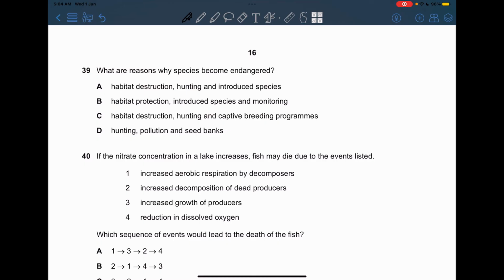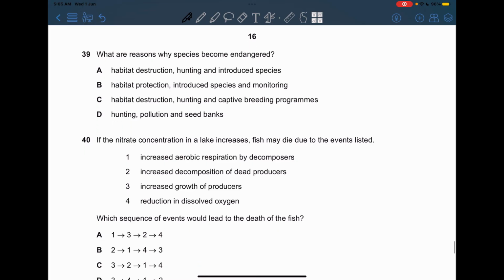Now there are several reasons. We're going to be reading them now. Habitat destruction, hunting, and introduced species. Well, this is correct. Now let's read the other options and I'll explain why they're incorrect. Habitat protection, introduced species, and monitoring.